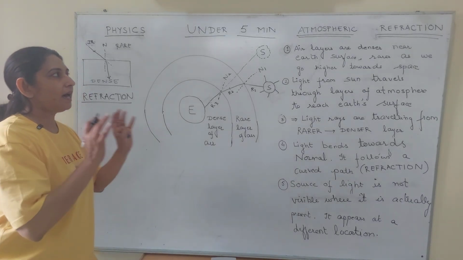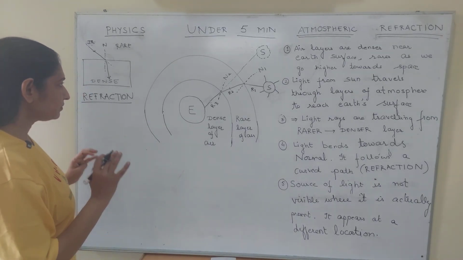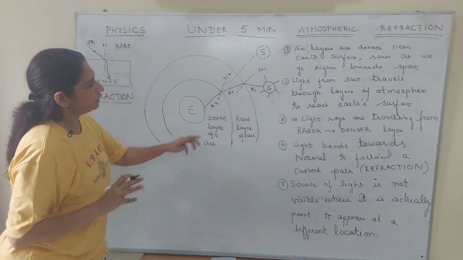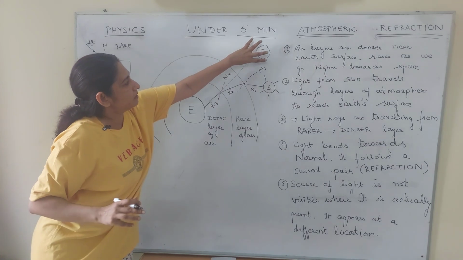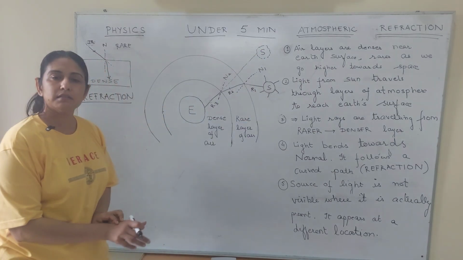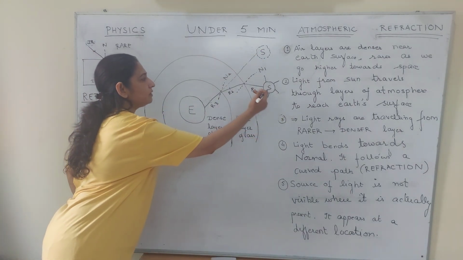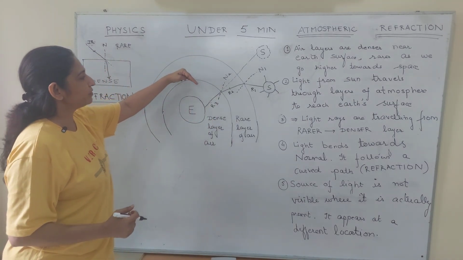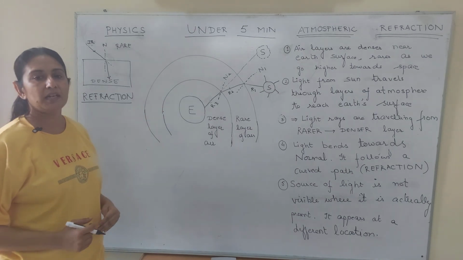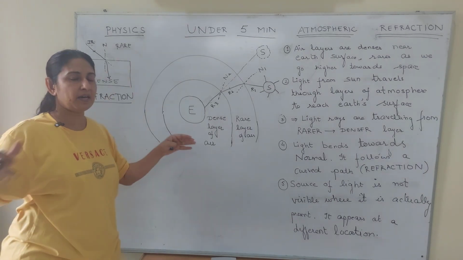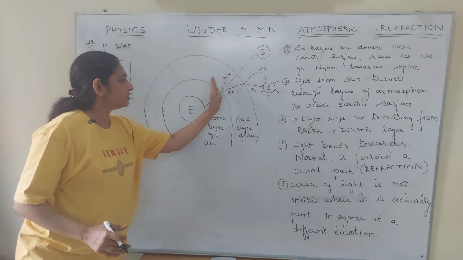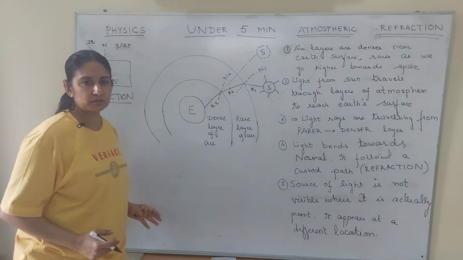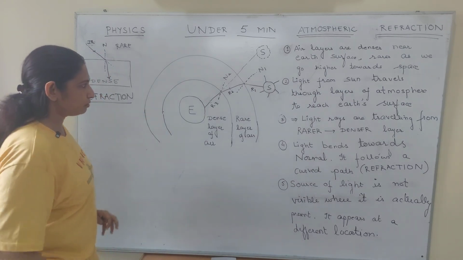Okay, now what is atmospheric refraction? First of all, try to understand that suppose this is Earth, this is the sun, and this is the Earth. The light ray from the sun will come to Earth. It is traveling through different layers of atmosphere. We have atmosphere on the top. The light is traveling through different layers of atmosphere, troposphere and stratosphere and all those things.